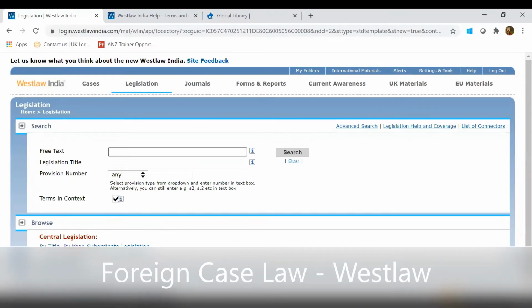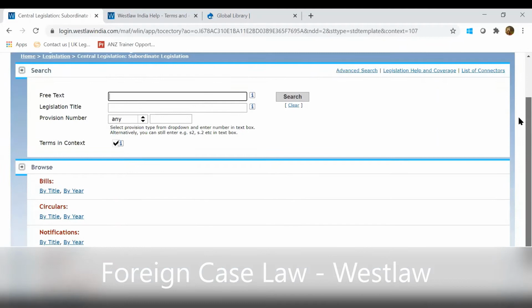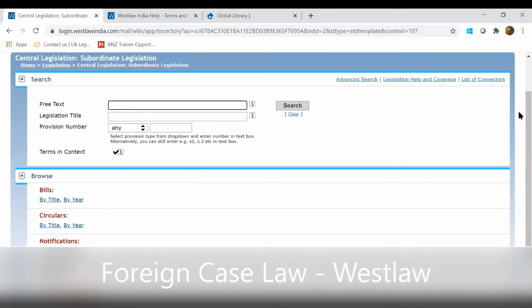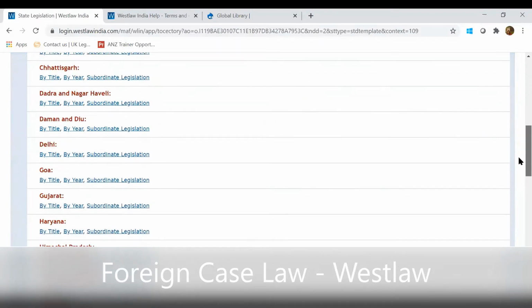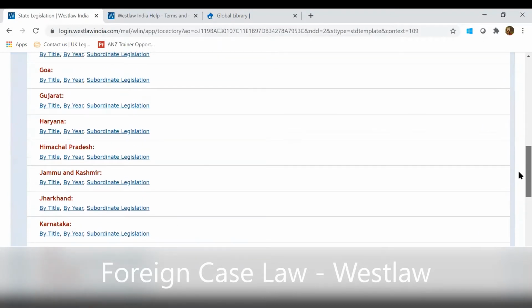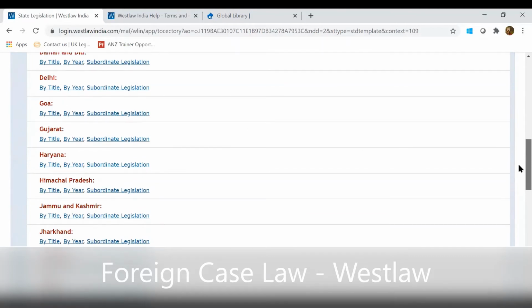Then by year, there is an arrangement, and subordinate legislation which gives access to bills, ordinances, notification circulars by year. This is also available by year and title. So just click on subordinate legislation to see all these details. Then in the second part, there is a state legislation tab which gives access to legislation state-wise and subordinate legislation for those particular states as well. So this is how it is mentioned. You can simply go ahead and see the state-wise arrangement as well, and can look through the subordinate legislations either by title, by year. Everything is available under states.